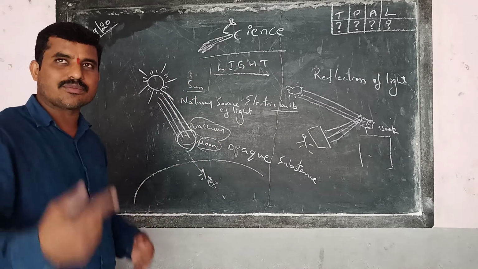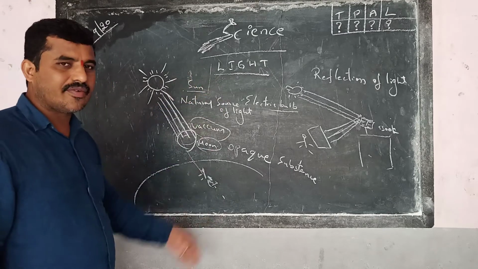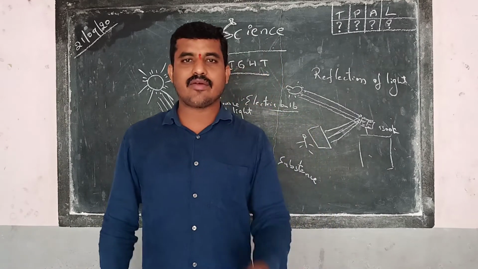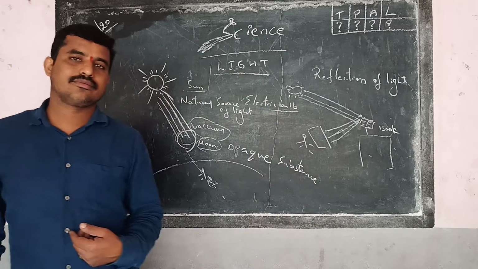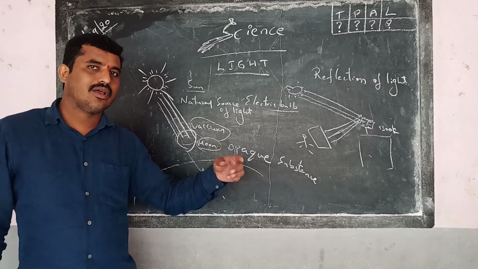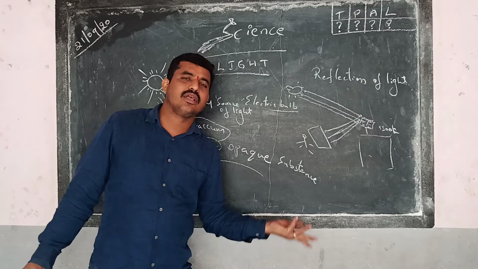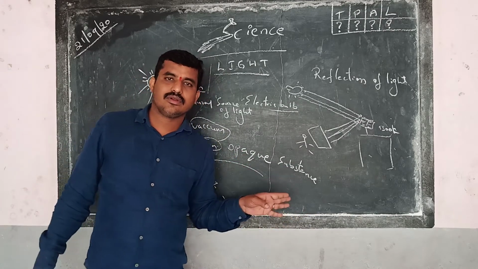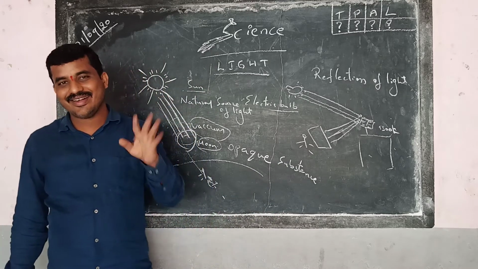Even my body becomes opaque for you. If I stand like this, can you see what I have written? Can you see what is behind me? You cannot. When can you see it? How can you see it? Natural light is there. I didn't switch on the bulb in this room. It is natural light, sunlight. Don't think the sun did not come here. It is there to some extent.